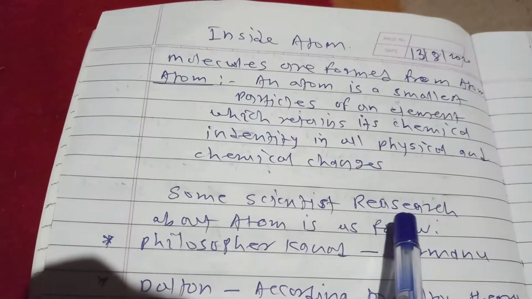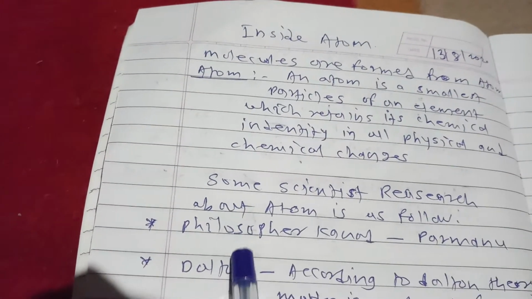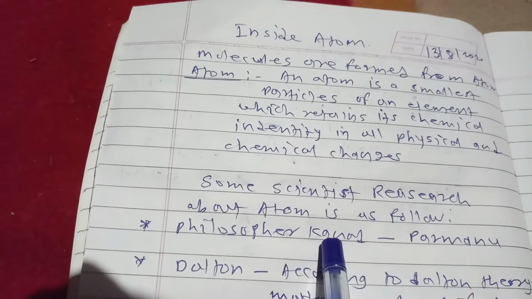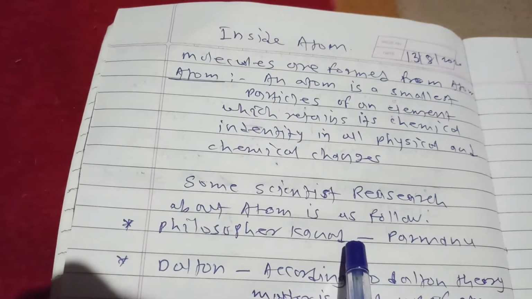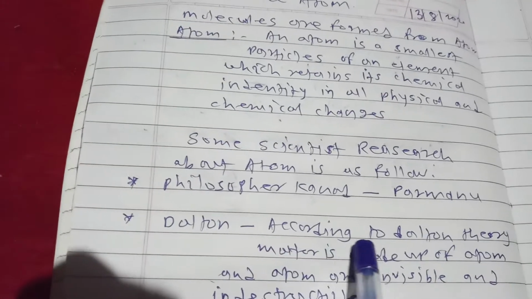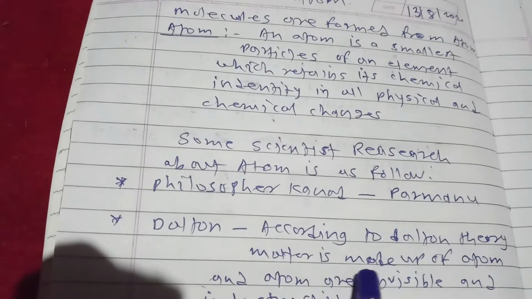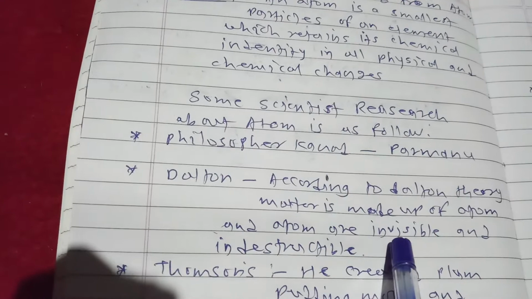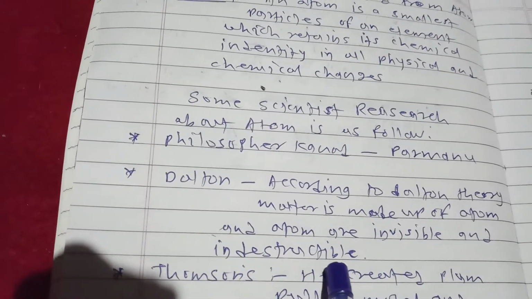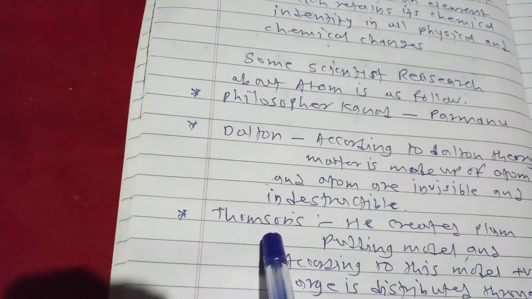Some scientists researched the atom, as follows. First one is the philosopher Kanad. He named the smallest particle Parmanu. Then Dalton. According to Dalton's theory, matter is made up of atoms, and atoms are invisible and indestructible. Then the next scientist is Thomson.